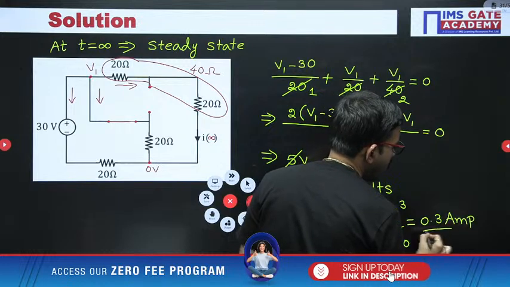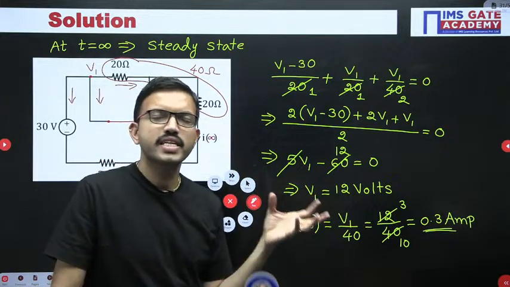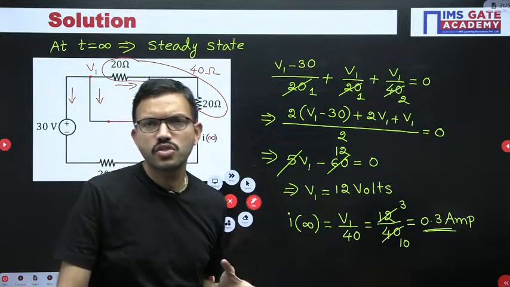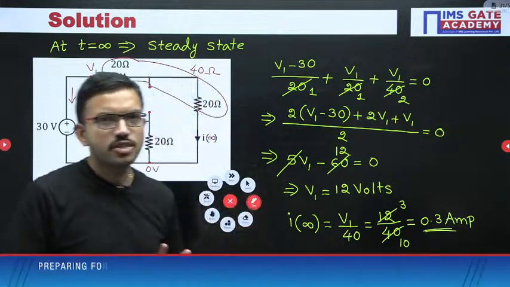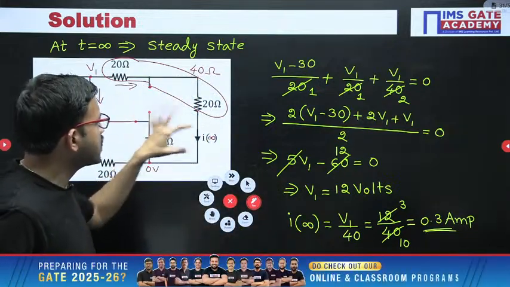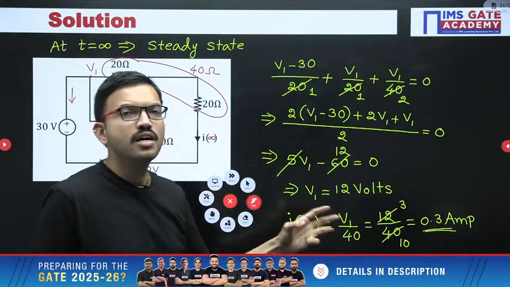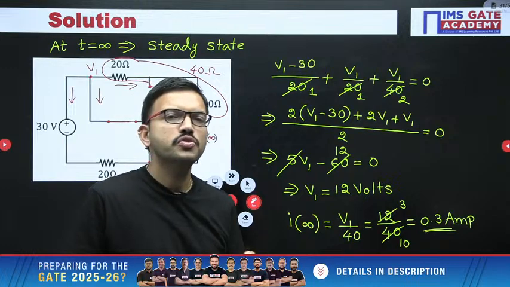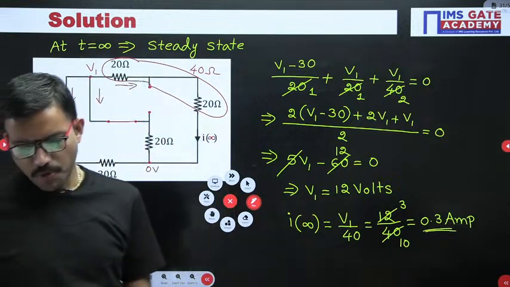See, in this way, whatever the calculation is there, that calculation is also very simple. In the GATE exam, for whoever is creating the questions regarding the network theory subject, if the exam paper setter is smart, they will give the component values in such a way that you can do the calculation part easily without using a calculator. So the answer for this question is 0.3 ampere.